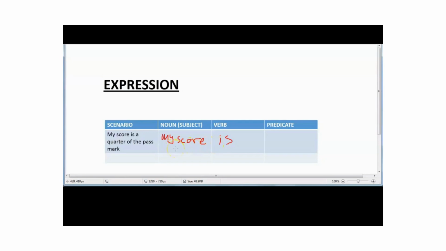How much is it? It is a quarter of the pass mark, but the pass mark is not known, so it can be X. The pass mark can be X. Now is the time to write the expression, or in other words, to answer the question, what is my score?